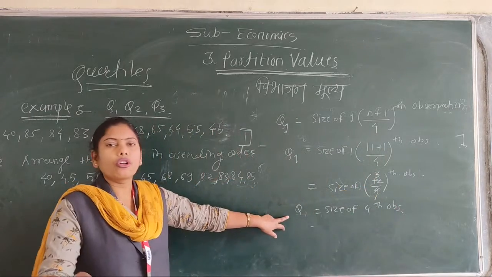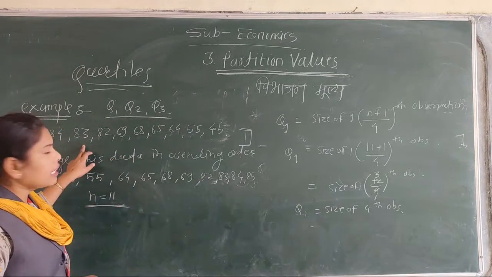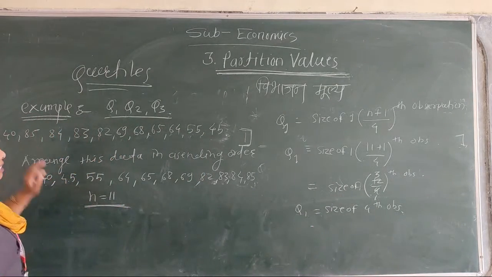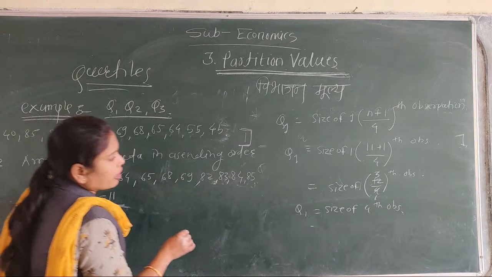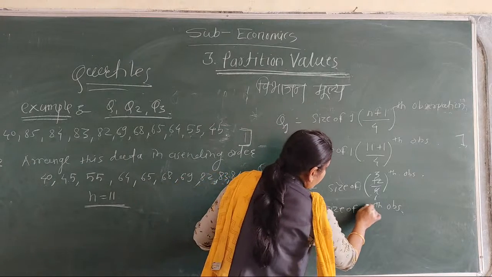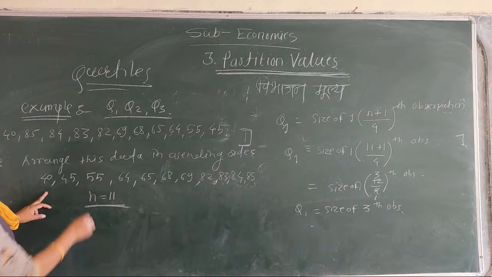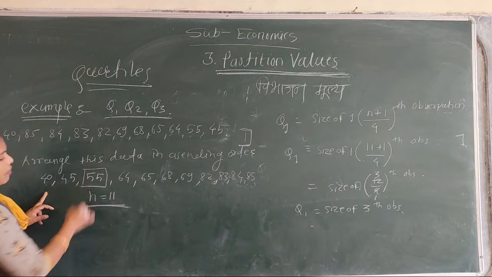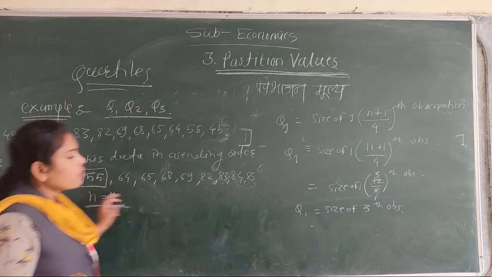Size of third observation in this series is 55.